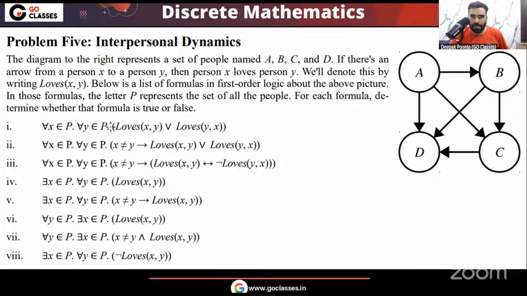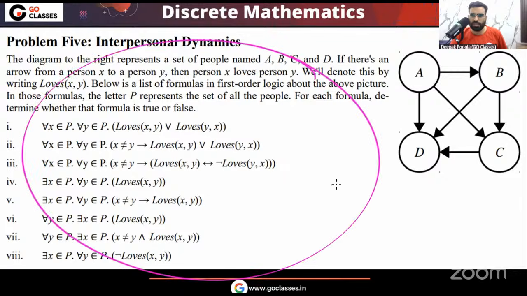Notice one thing. In these formulas, what is this P? For example, you can see here X belongs to P. You can see Y belongs to P. So these variables X and Y belong to P. But P is basically the set of these 4 people A, B, C, D. So the domain contains only four people A, B, C, D, and every variable points to that domain. Variable X, variable Y, they refer to that domain. Correct? So this is the question.